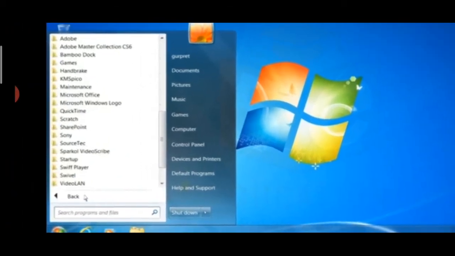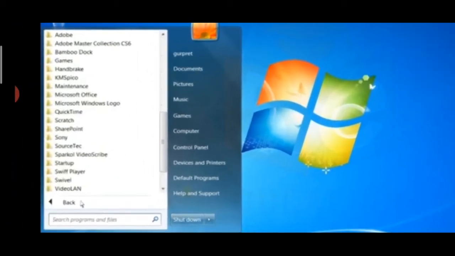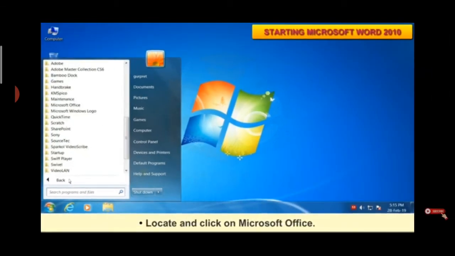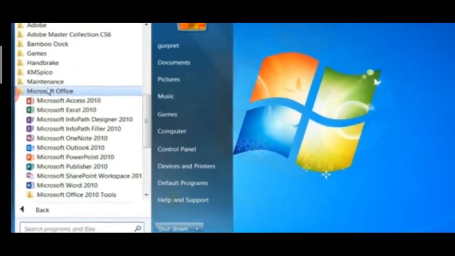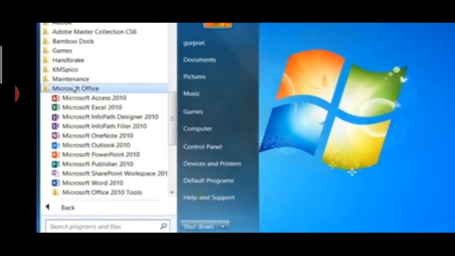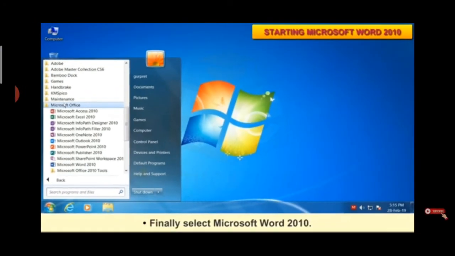Microsoft Office is in the start menu. Okay, so you have to click on Microsoft Office. Now after selecting Microsoft Office, you have to select Microsoft Word 2010 so that your document will open.